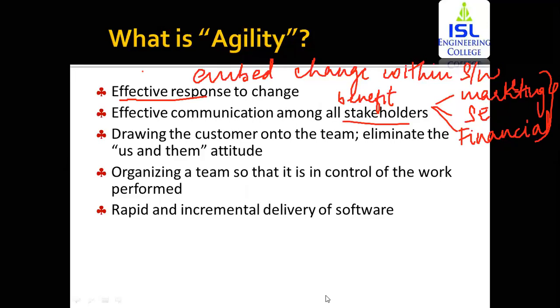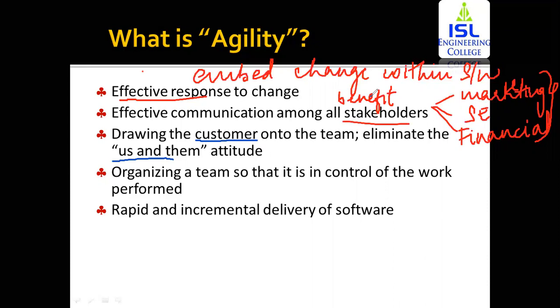The next is drawing the customer onto the team, that is, eliminate the us and them attitude. You are going to enable the customer to participate within the development activities. That is, you're not going to have the differentiation that we are the developers, we do not want the customers to interfere in our work. But if the customer is there within your software development process, it becomes easy for you to understand the customer's point of view. So this attitude of us and them should be eliminated within agile process models.